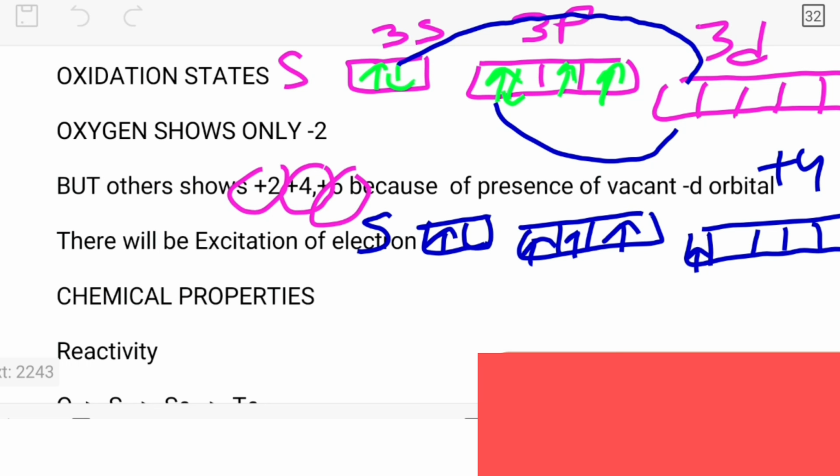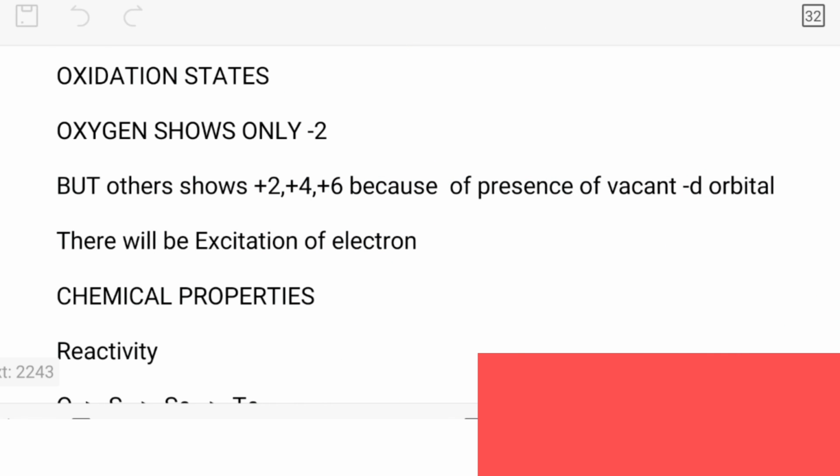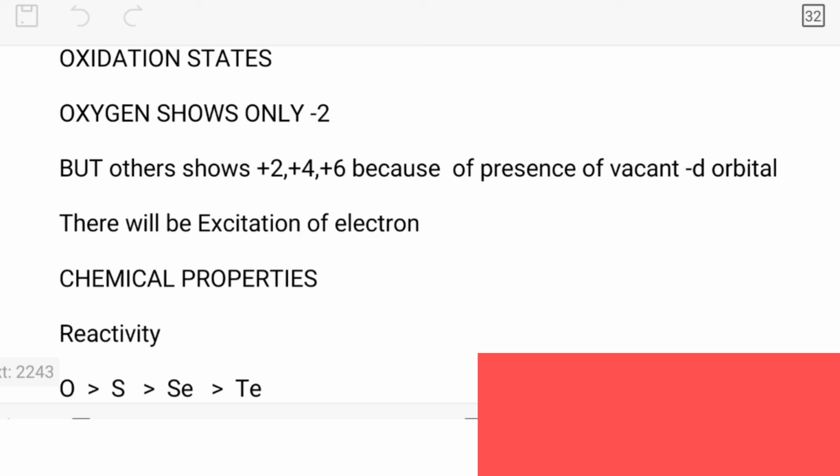But if we promote one more electron from the sulfur, how many unpaired electrons are there now? 6, so the oxidation state will be +6. And when only 2 electrons are unpaired, it will be +2. That is why the other elements usually show +2, +4 and +6 oxidation states. Is that clear?